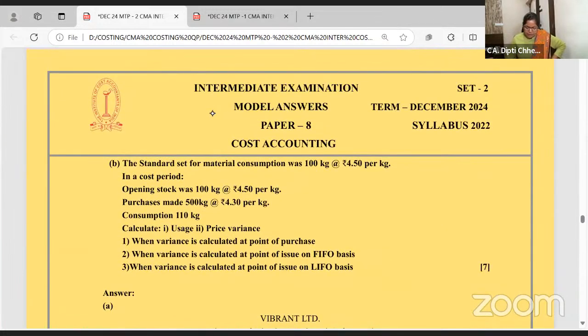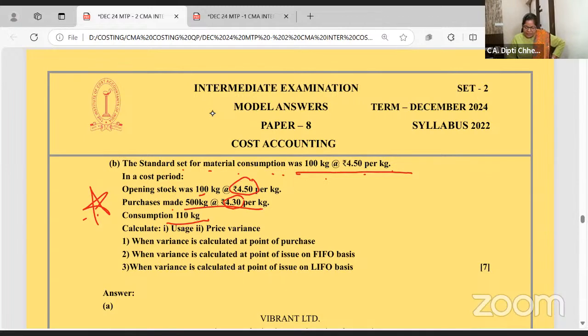Next. The standard set for the material consumption is 100 kg. It's a nice problem, short but a good question. 100 kg at the rate of 4.50 per kg. Opening stock is already there and material consumed is 100 kg standard. Opening is 4.5, purchase is 4.3, and consumption is 110.